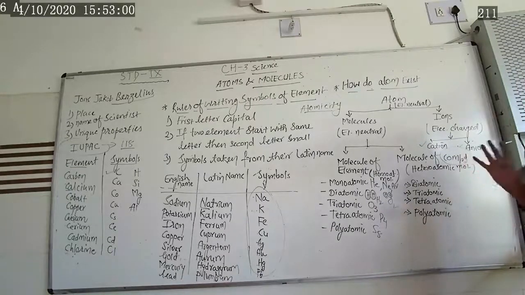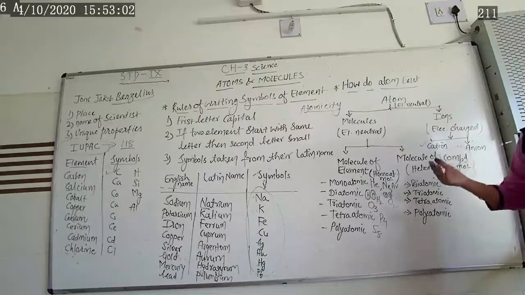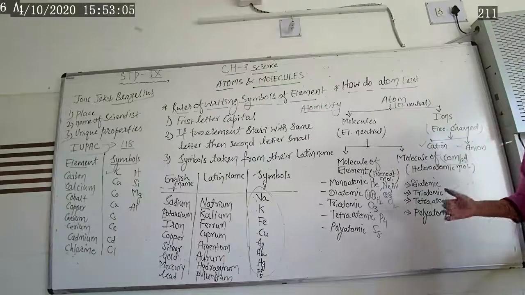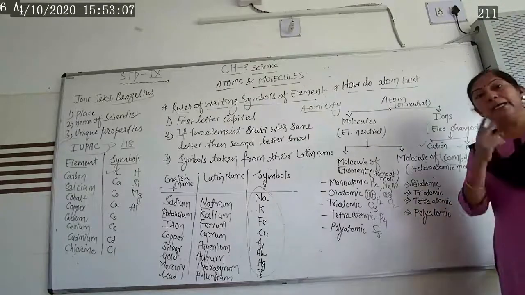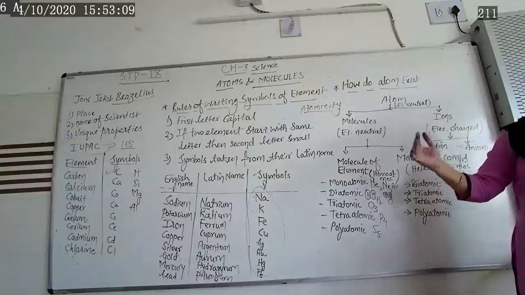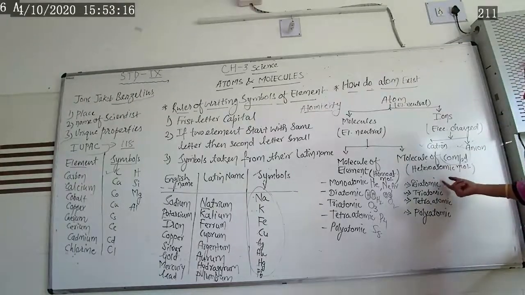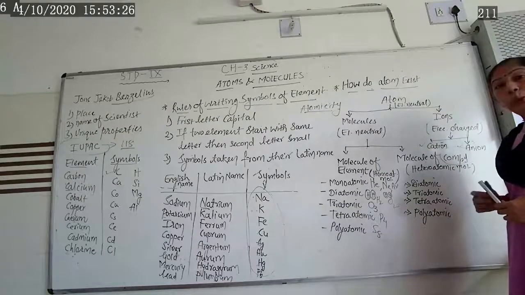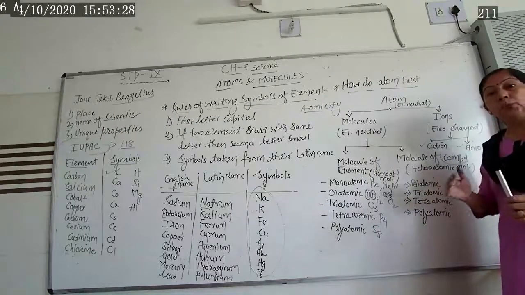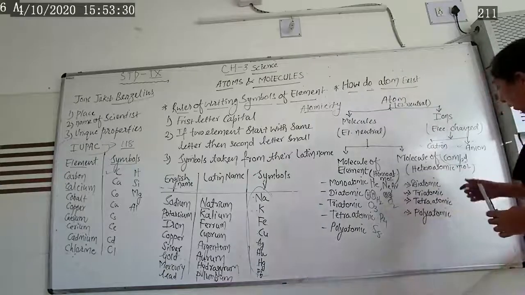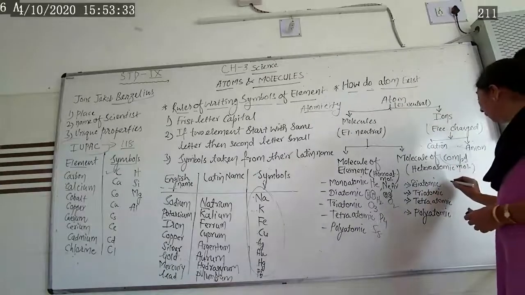So here let us start. Hetero means different atoms. It starts from di. Once again, di means two atoms, two different atoms combine and a compound is formed, so we are saying it is a molecular compound. So here also we have to classify di, tri, tetra, poly, and in that way we can classify these types of molecular compounds.